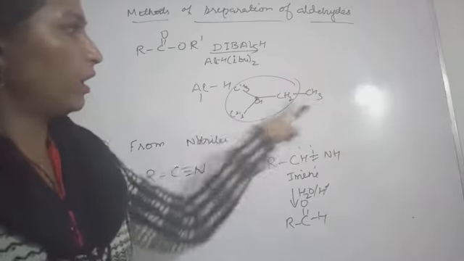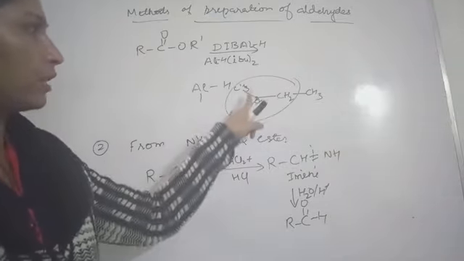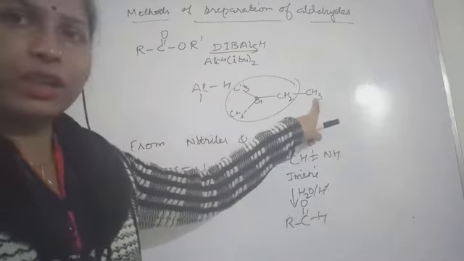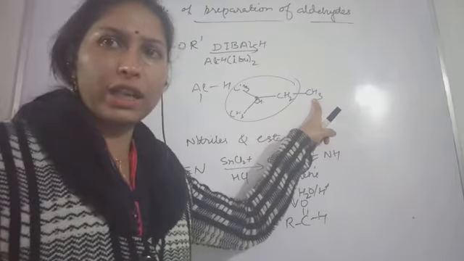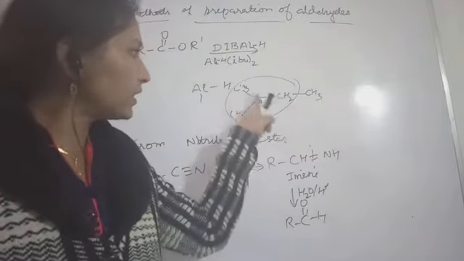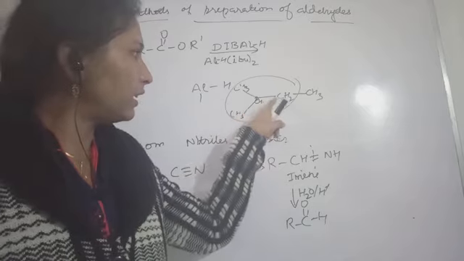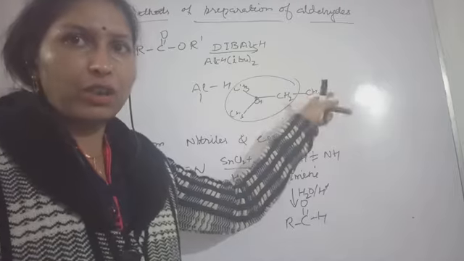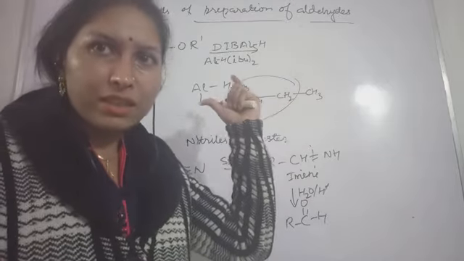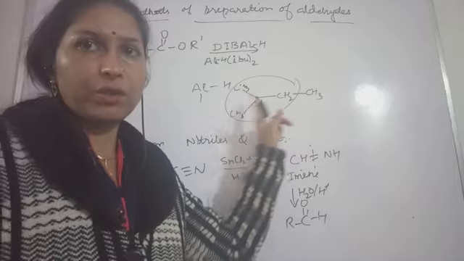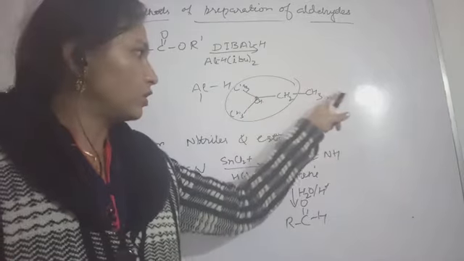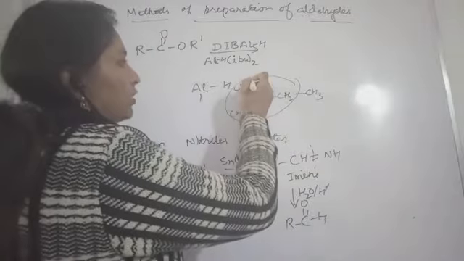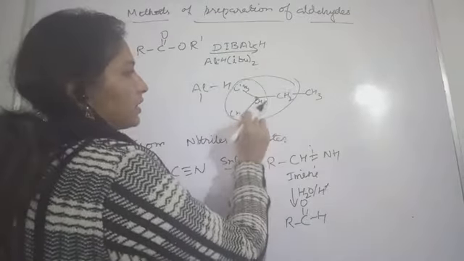So this way you can make this isobutyl or isopentyl, because 1, 2, 3, 4, 5 carbon atoms are present. That is why this will be called isopentyl. Iso means this kind of structure should be there. Linearly you can add the number of carbon atoms, so if it is heptyl, 7 carbon atoms you can join in this way. So this will be the structure whenever the word iso is given. Iso means this structure should be there.